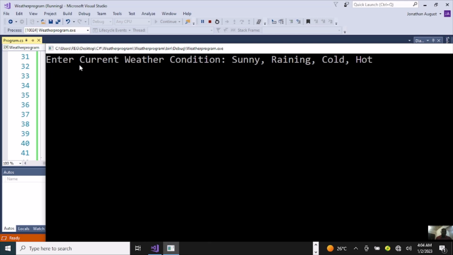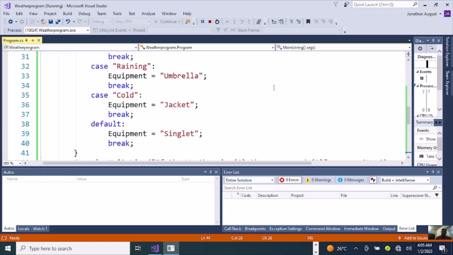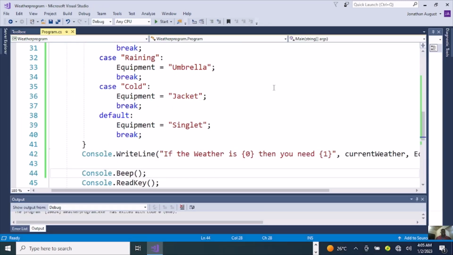Here's the program. Enter current weather condition: sunny, rainy, cold, hot. Let me just go ahead and pick cold, enter. If the weather is cold, then you need jacket. Then you can press any key to exit.